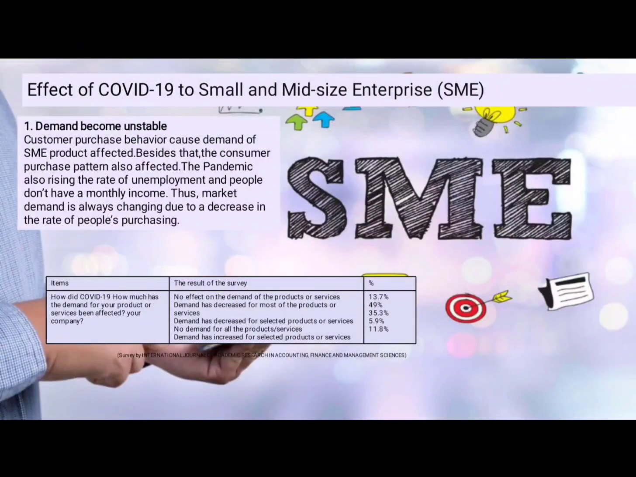The first effect of COVID-19 on SMEs is that demand becomes unstable. Due to COVID-19, customer purchase behavior caused the demand for SME products to be affected. Besides that, the consumer purchase pattern is also affected. Based on the survey by the International Journal of Academic Research in Accounting, Finance and Management Science, the results of the survey show that demand has decreased for most of the products and services. It showed a higher percentage, which is 49%.